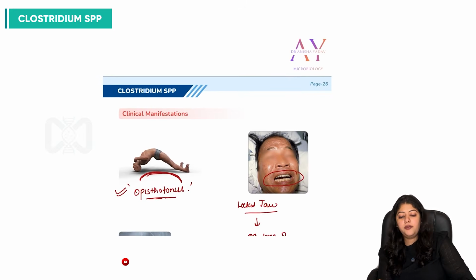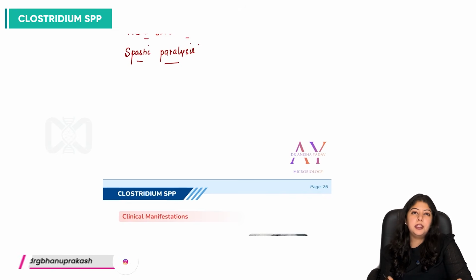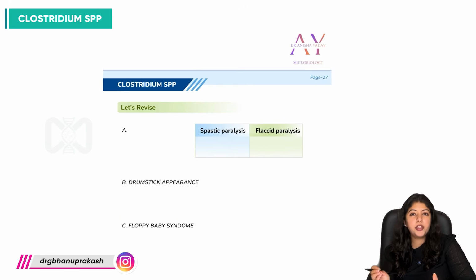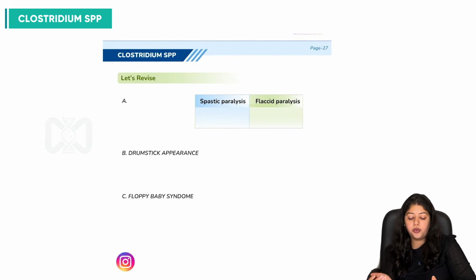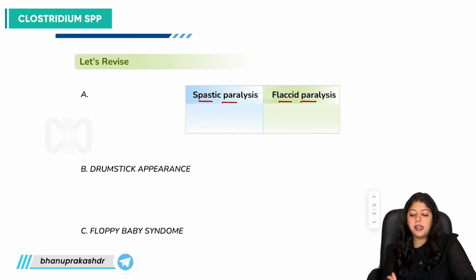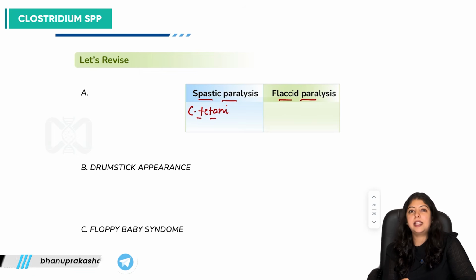So now we have discussed majorly the types of toxins, the clinical manifestations, the mechanisms of those manifestations and the toxins, right? So let's just revise some important one-liners for Clostridium species. So what is the bacilli which is leading to spastic paralysis? It is Clostridium tetani. And what is the species which is causing flaccid paralysis?